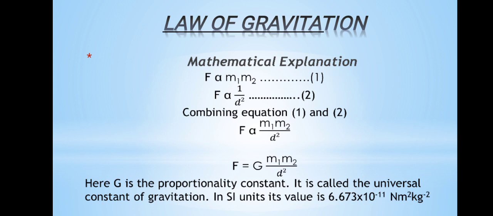Calling these equation 1 and equation 2, and by combining both of these equations, we will get a relationship that is F equals G m1 m2 over d square. Here G is the proportionality constant. It is called the universal constant of gravitation.